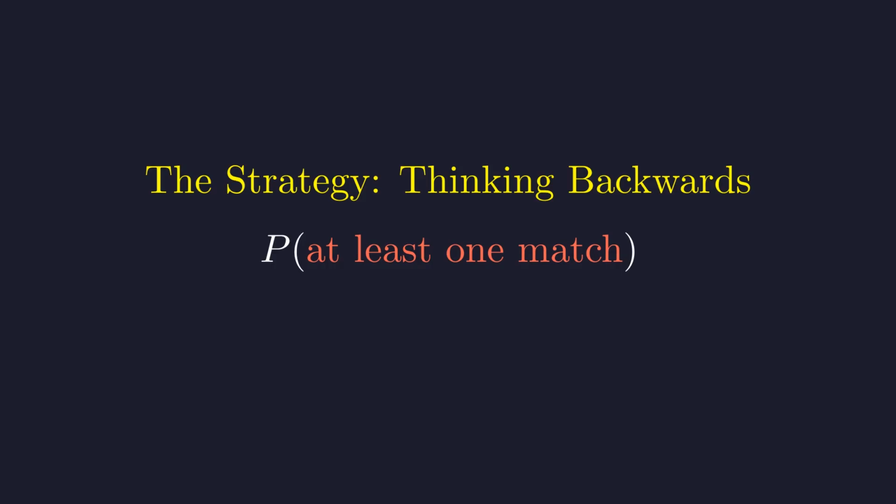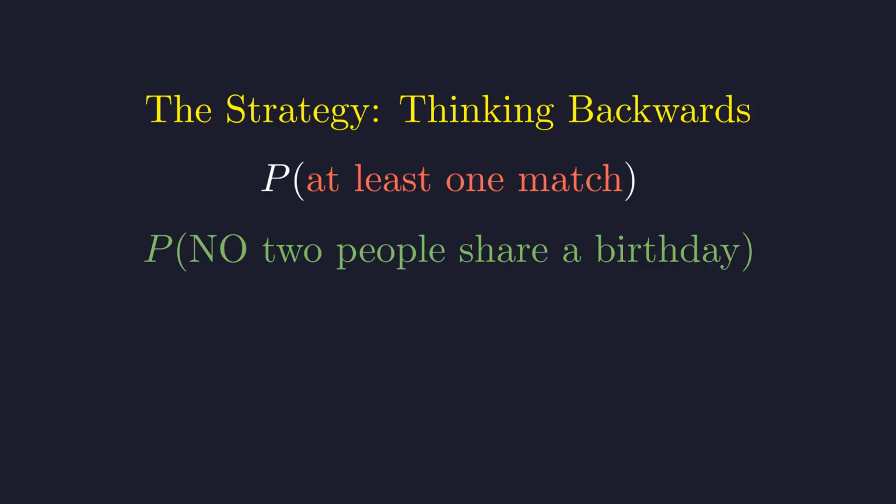So, instead of this direct approach, which would be like navigating a maze, let's try a different path. What if we calculate the probability of the opposite event? This is often a clever way to simplify probability problems. The opposite event is that every single person in the room has a unique birthday. This scenario is far more structured and much easier to calculate. It's like choosing distinct days from a calendar rather than finding matching ones.